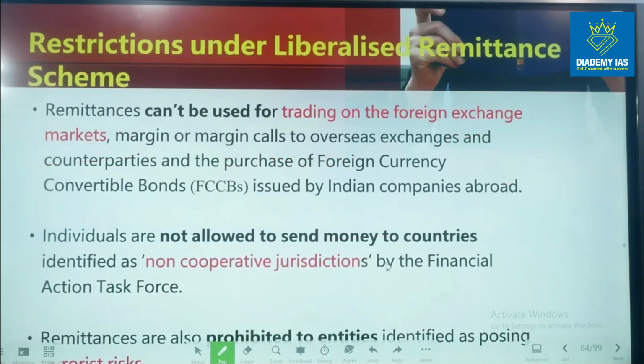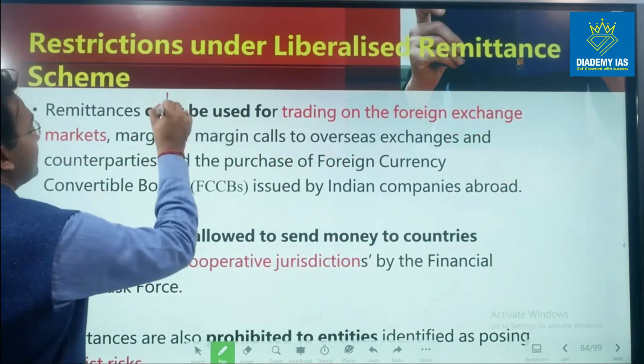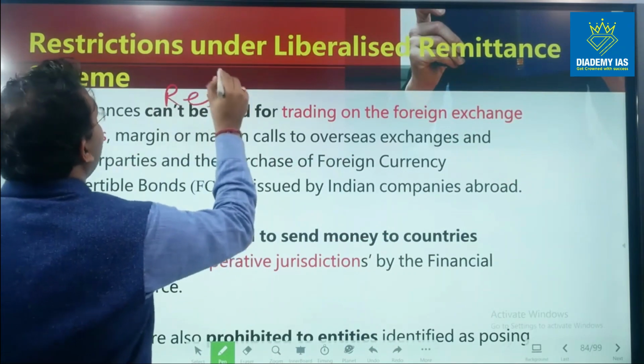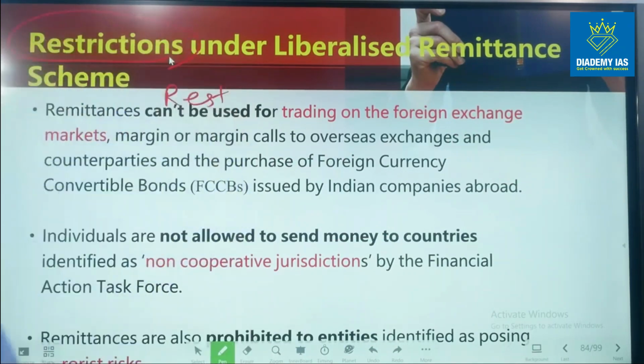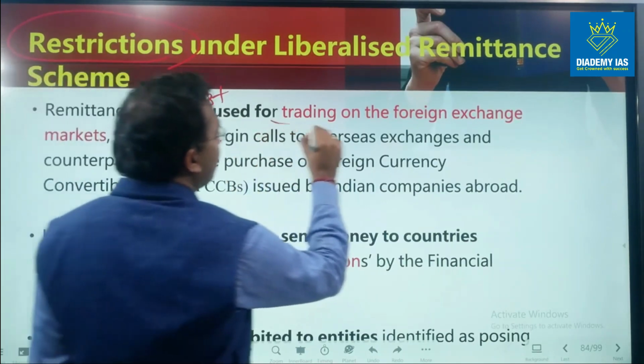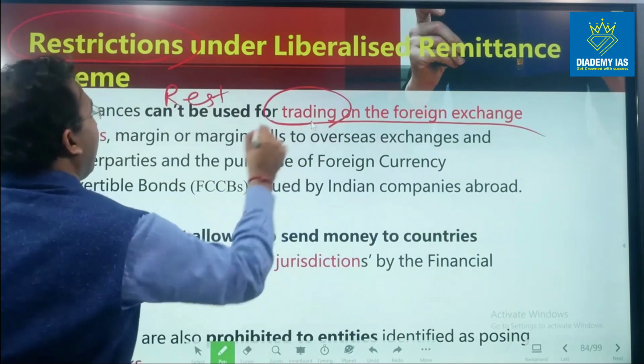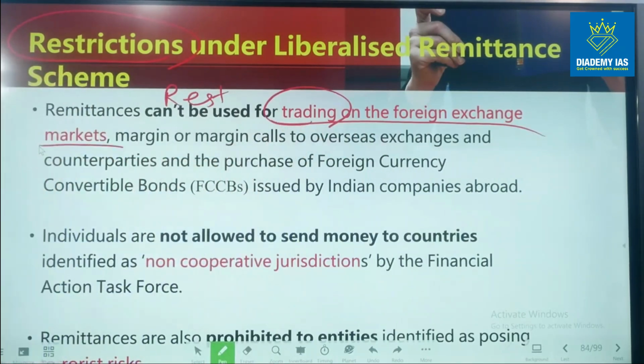Remittances can't be used for everything. So there are some restrictions, right? So restrictions under the liberalized remittance scheme. Remittances can't be used for trading on the foreign exchange market. So you cannot trade, you cannot do speculation, you cannot earn by selling and buying foreign exchange through this LRS scheme.